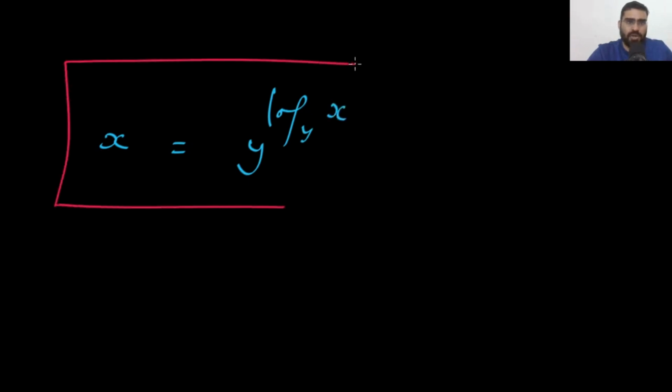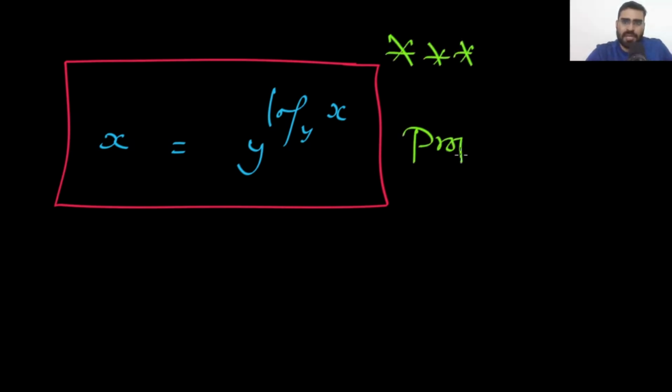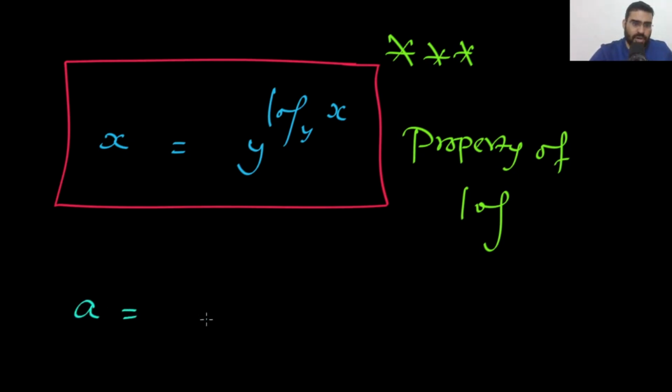Do you remember this property of logarithm? This is a very important property. It says that whenever you have a, you can write it as b power log b a.